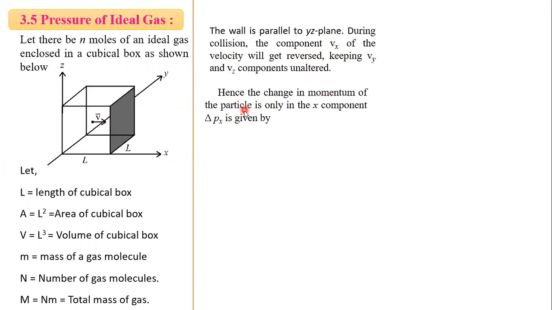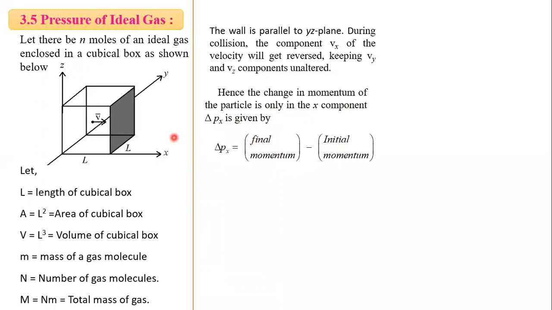Hence, the change in momentum of the gas molecule has only an x component. So delta px is given by delta for change, p for momentum, x for the x component. Delta px is equal to final momentum minus initial momentum. Momentum has the formula mass into velocity.